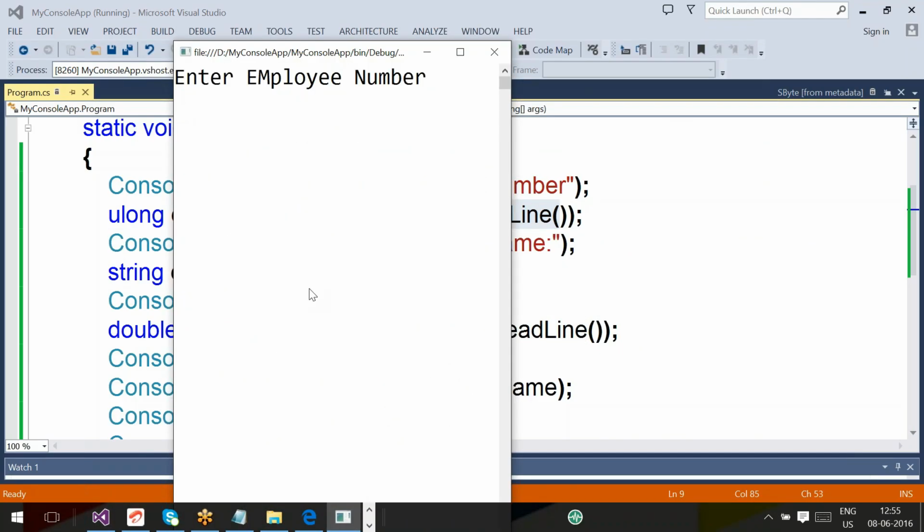Now control is executing the ReadLine method, which is holding the command prompt window. Right now the command prompt window is blinking or holding because the ReadLine method is waiting for the user input. User entered 1, accepted by ReadLine. 2 entered by the user, accepted by ReadLine. 3 entered by the user, accepted by ReadLine. Like this, ReadLine will accept input until the user presses Enter.